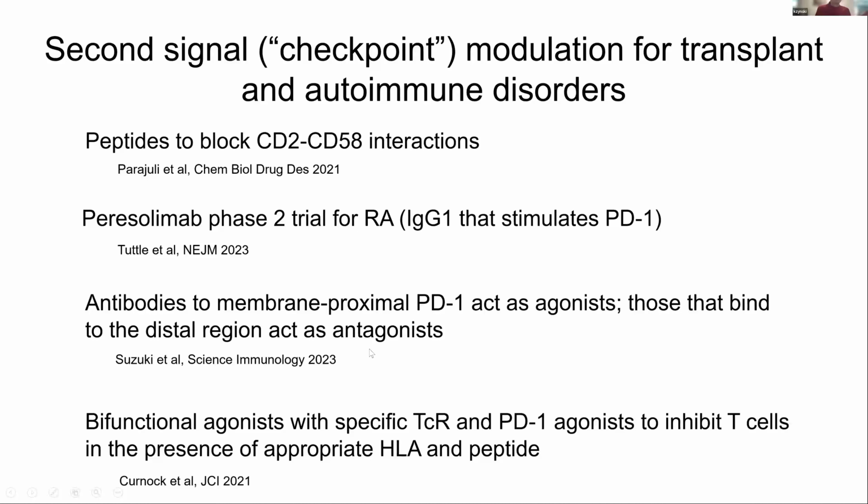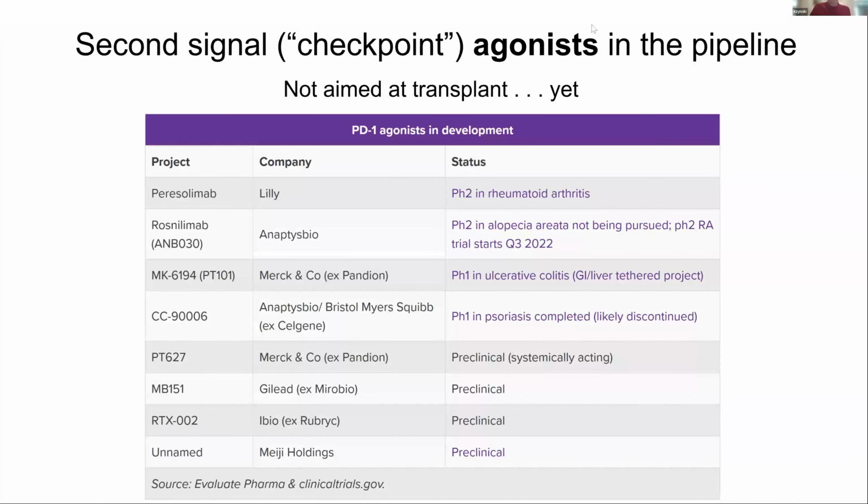There's people that are mapping out on PD-1. If you have an antibody to one part of the molecule, it's an inhibitor. On the other hand, it's an activator. And there's some really cool bifunctional things where you can sort of tie a T cell receptor to the programmed death agonist to inhibit T cells in a more specific way. And if you don't think this is real, look at the number of companies that are now looking at secondary signal checkpoint agonists that are coming in the pipeline.